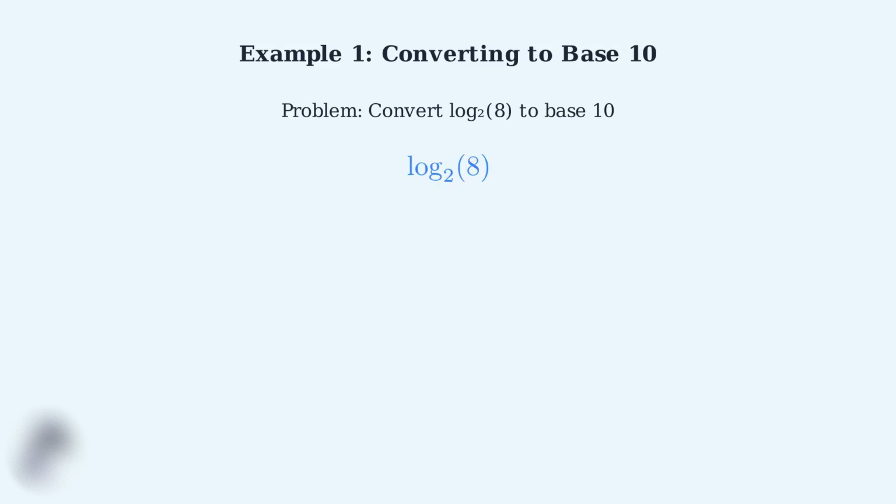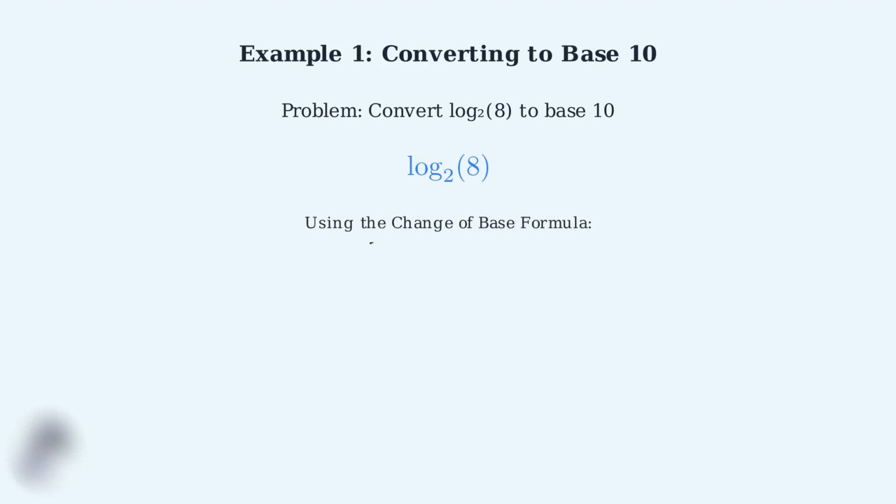Now that we understand the change of base formula, let's work through our first example. We'll convert a logarithm with base 2 to base 10, which is the most common conversion, since calculators have base 10 logarithm buttons. Our problem is to convert log base 2 of 8 to base 10. This means we want to find the power to which 2 must be raised to get 8.